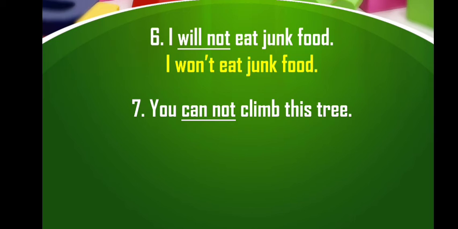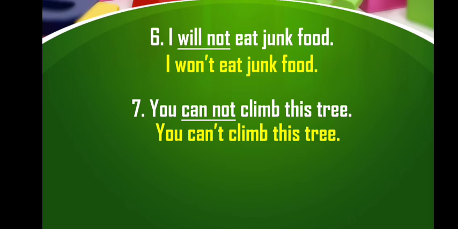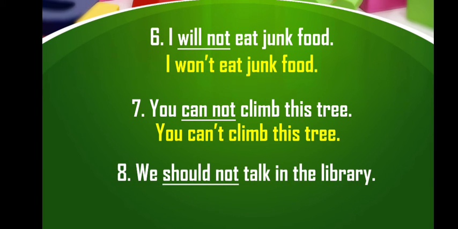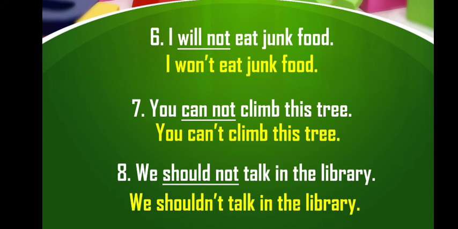So the short form of cannot is can't. You can't climb this tree, C-A-N apostrophe T. The next sentence is we should not talk in the library. Here the underlined words are should not. So the short form of should not is shouldn't. So the answer is we shouldn't talk in the library,